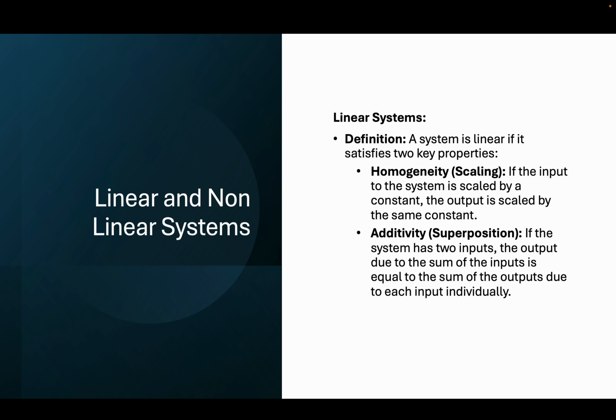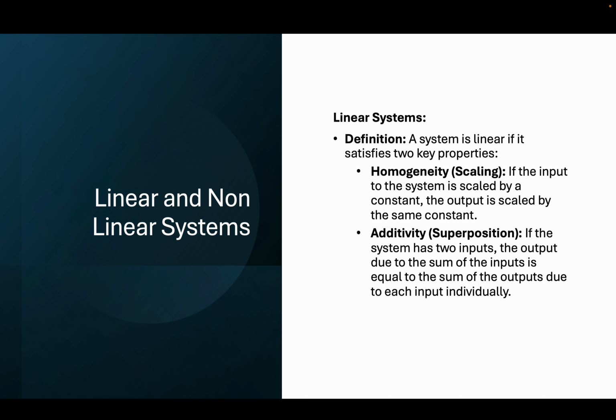So, in classification of systems, we come across linear and nonlinear systems. What is a linear system and what is a nonlinear system? Let's go through these first. Now, we can define a linear system to be: if a system follows the superposition principle, then we can say that a system is a linear system.